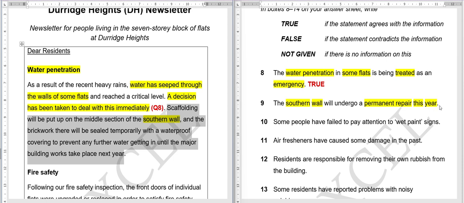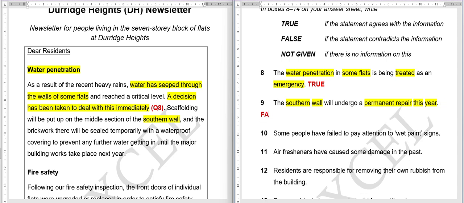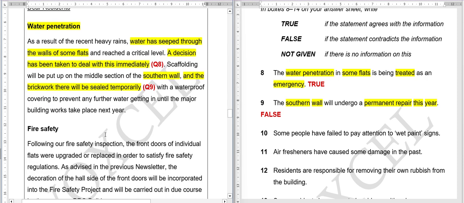Okay, time's up. I'm going to write the answer here. And the answer to this is false. And I'm going to tell you why it is false. Here it is written southern wall and it will be sealed temporarily, not permanently. So the question is saying permanent repair, but they are saying temporary repair. So that's why the answer to this will be false. I hope it is clear.